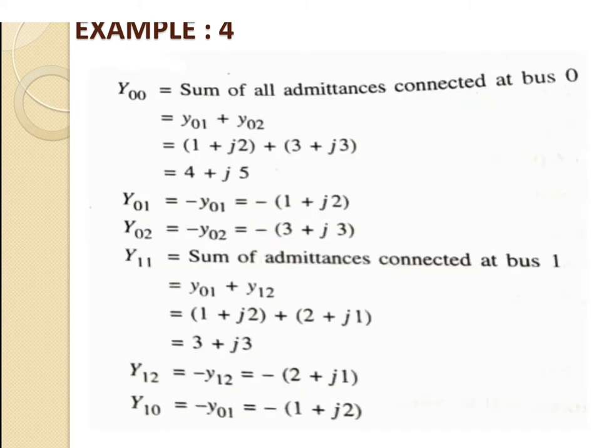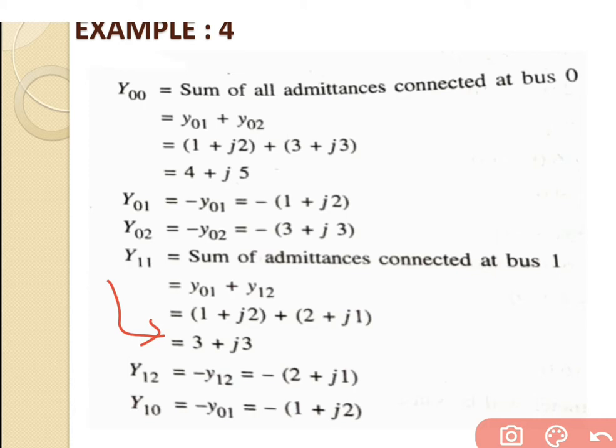That's why the equation for the mutual admittance Y11 is equal to the sum of admittances connected at bus number 1, that is y01 plus y12, equal to 1 plus j2 plus 2 plus j1. Then we will get the answer for Y11 equal to 3 plus j3.